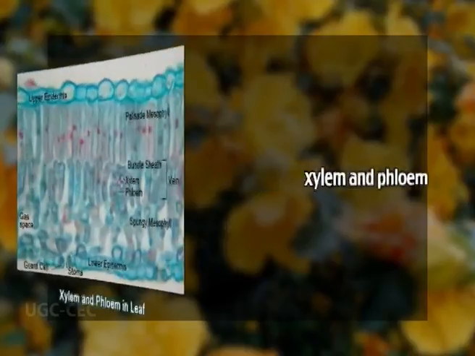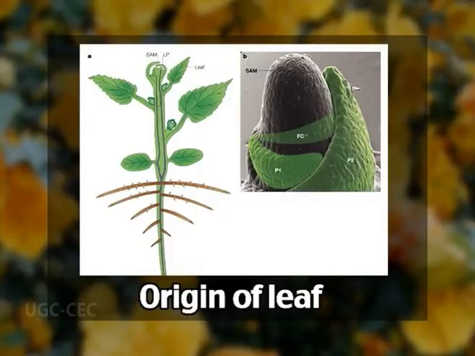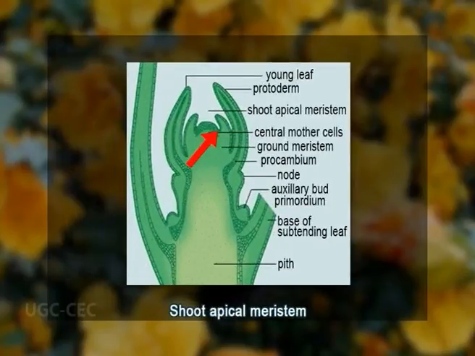Veins are made up of xylem and phloem. The xylem typically lies on the adaxial side of the vascular bundle and the phloem typically lies on the abaxial side. Now we will study origin of leaves. Leaves are produced repeatedly from the shoot apical meristem of the plants.